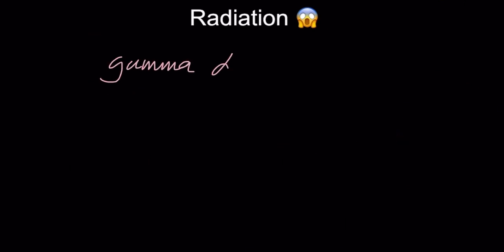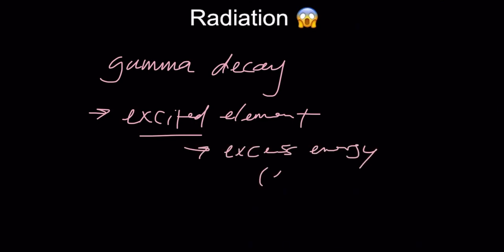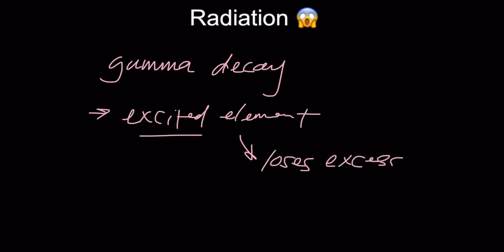Lastly, we have gamma decay. This happens when an element is in an excited state. And it is excited because it has excess energy. That excess energy usually comes from the element undergoing beta or alpha decay beforehand. And it wants to lose energy to become more stable.